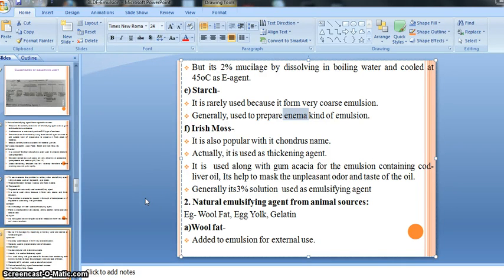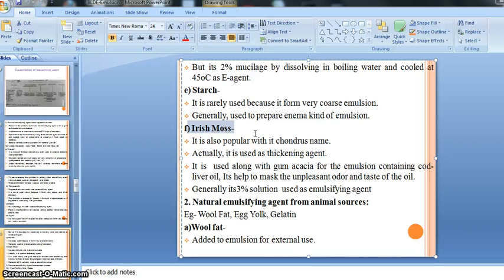Then as I said, for the enema kind of emulsion we should use the starch as an emulsifying agent. Understand? So let's move to another example, that is Irish moss. Irish moss also is used as an emulsifying agent, and it falls under the natural emulsifying agents from vegetable sources, like starch, pectin, agar, tragacanth, gum acacia.